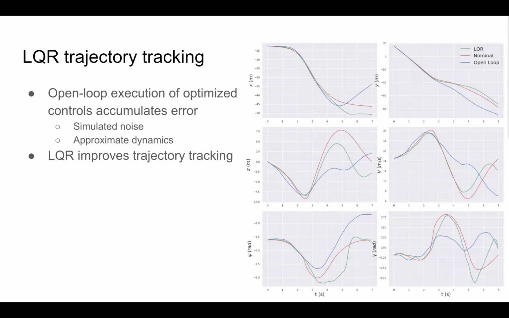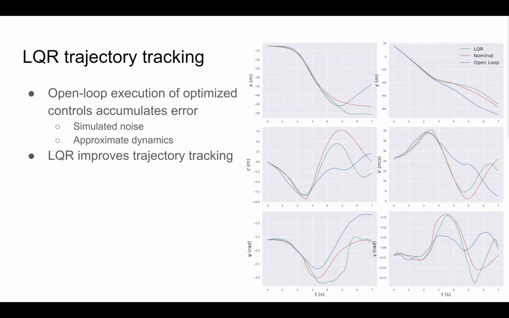The direct collocation approach results in approximate satisfaction of the system dynamics due to the collocation method as well as the tolerance in the constraints during optimization. Additionally, when noise is added to perturb the system dynamics, open loop execution of the optimized control profile can result in poor tracking of the optimized trajectory.